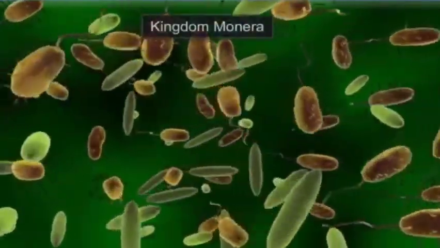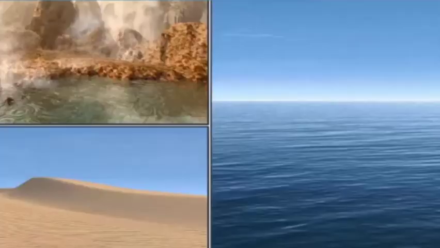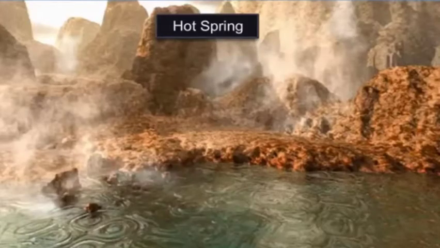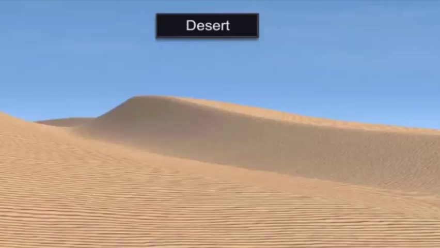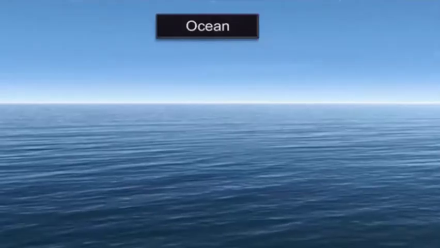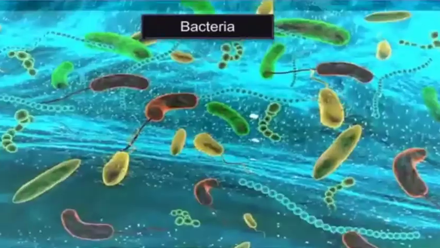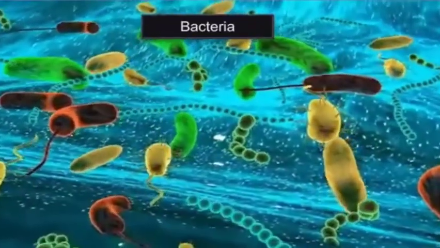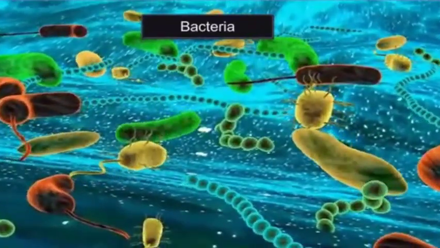Bacteria are the sole members of kingdom Monera. Bacteria can be found anywhere, including extreme habitats like hot springs, deserts, and deep oceans. Different bacteria synthesize their foods in different ways.